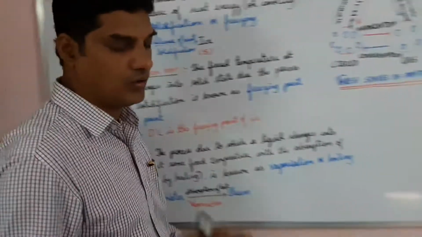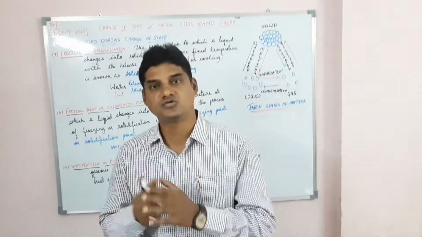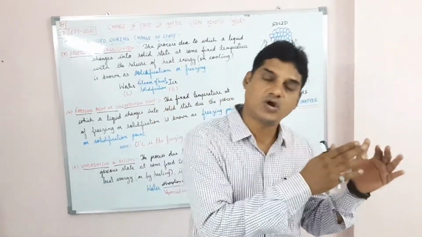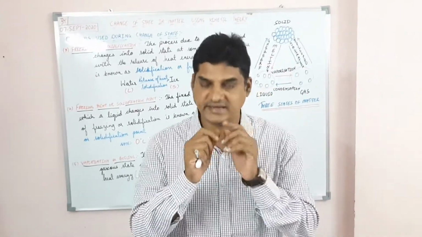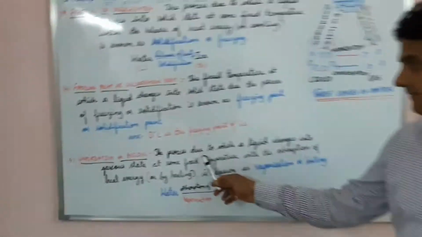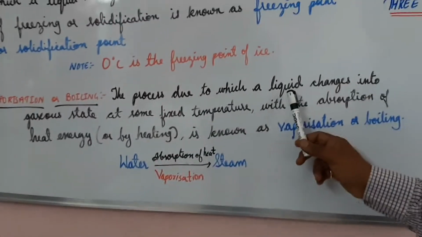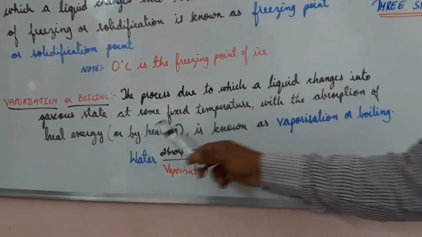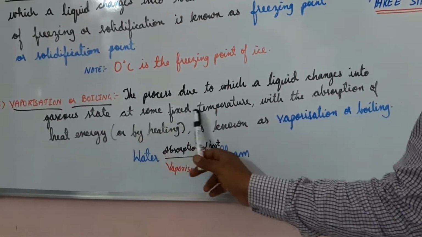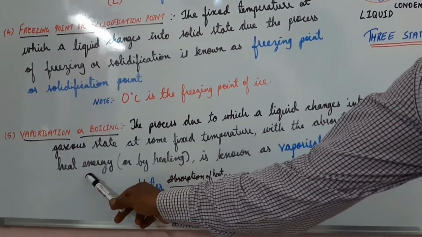So now we did the conversion from solid to liquid and liquid to solid. Is it possible to convert from liquid to gas? Yes, it is. In this process, you are converting a liquid state into a gaseous state, again at some fixed temperature, due to heat energy.